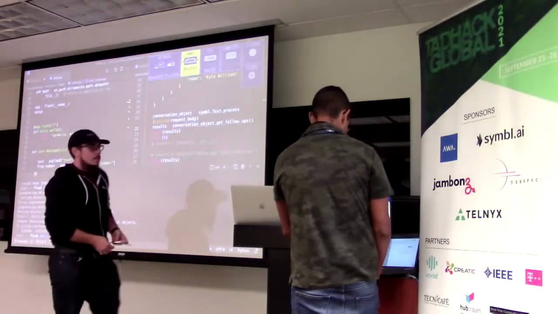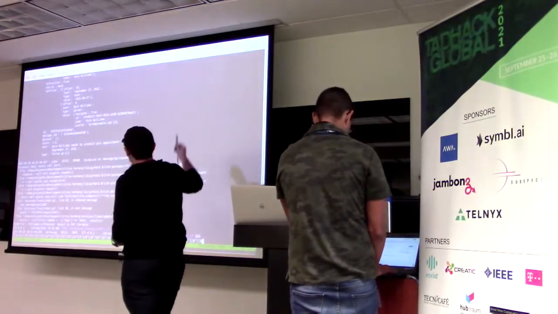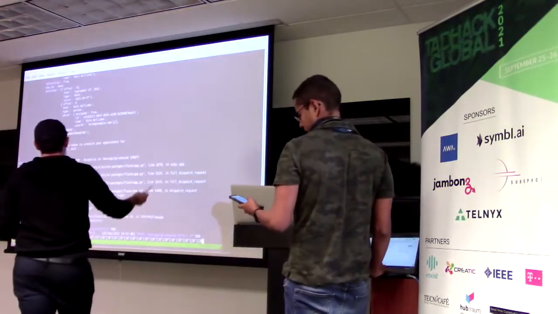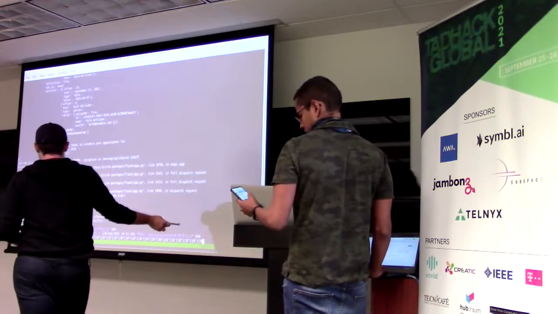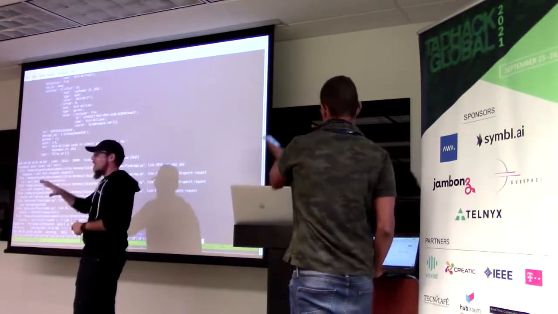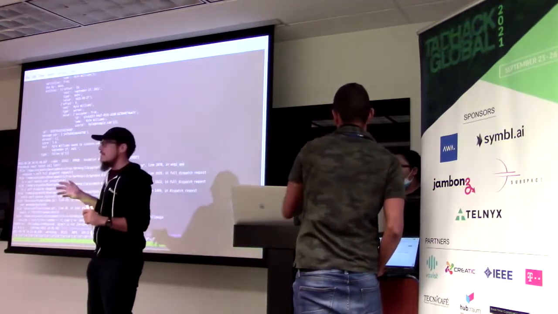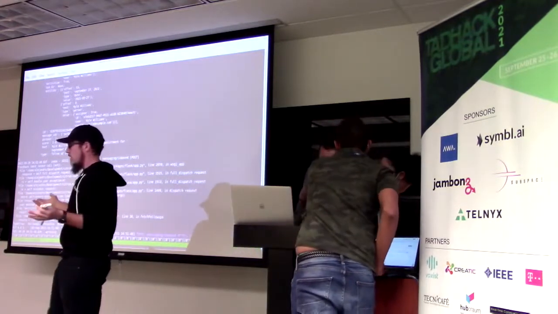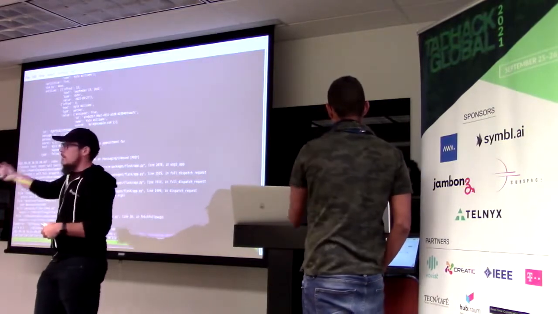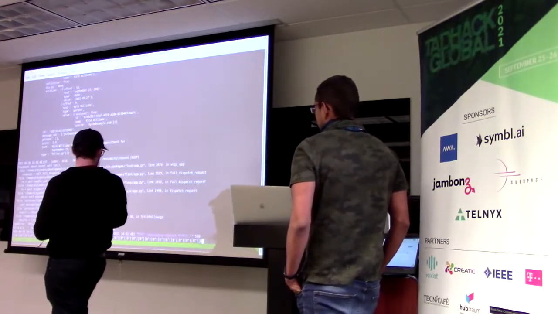All right. So here we're going to show a demonstration using Symbl AI. We have Telnyx sending inbound, and then that's going to send our whole chatbot conversation to Symbl AI. At that point, Symbl AI is going to give us nothing, or it's going to give us a date. Once we get a date, that means we can make an iCal, schedule on a calendar, and do some other integrations.